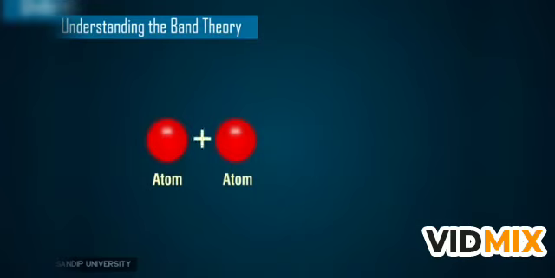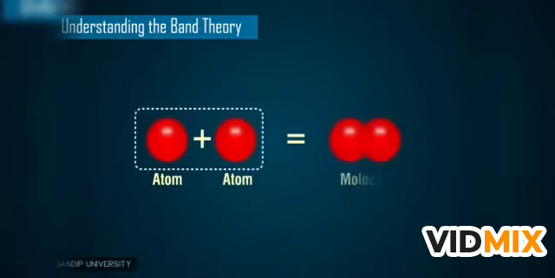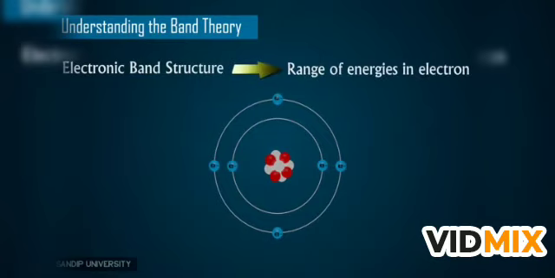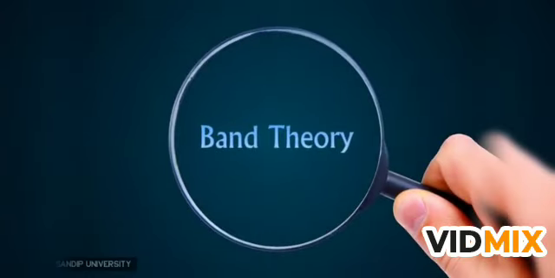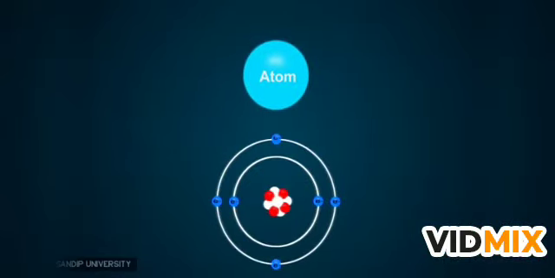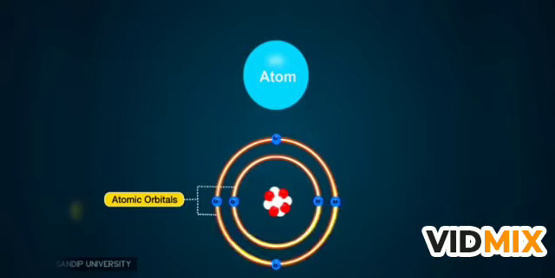When atoms come together to form a compound, their atomic orbital energies mix together to form molecular orbital energies. The electronic band structure of a matter describes the range of energies that an electron within the matter may have and ranges of energy that it may not have. Now, let's take a dip into the band theory to understand it further. The electrons of a single isolated atom occupy atomic orbitals. Each orbital forms a discrete energy level.